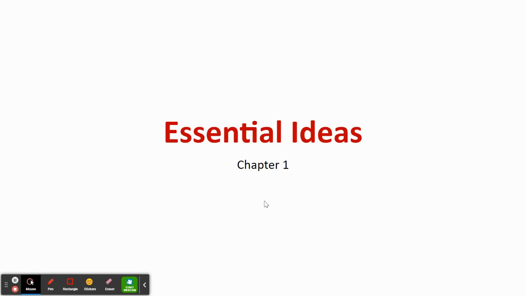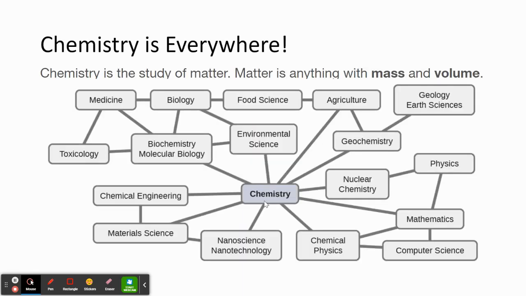Hello. Today we're going to talk about the essential ideas of chemistry. When we talk about chemistry, chemistry is everywhere. It's the study of matter, and matter is anything that has mass and volume. Now, mass is the amount of matter that's in an object, and it's measured in terms of grams on a balance.